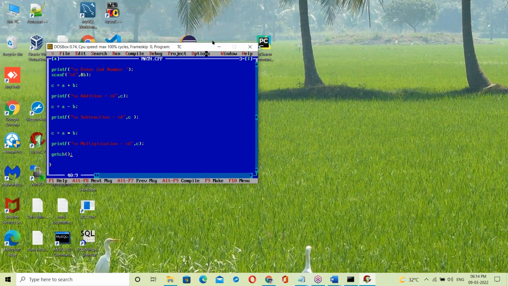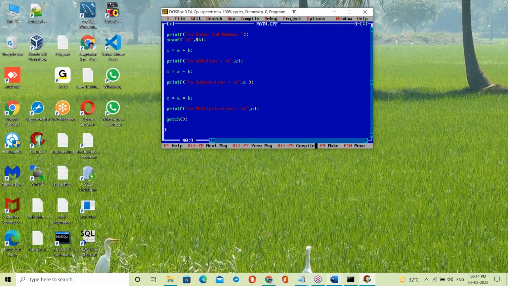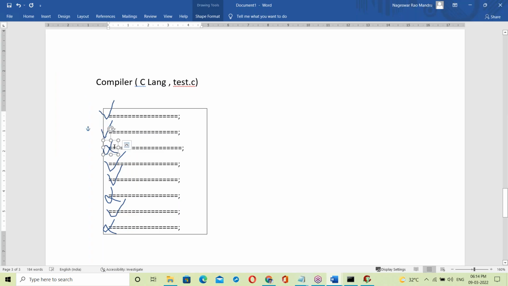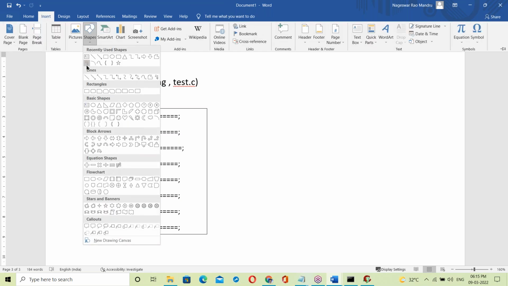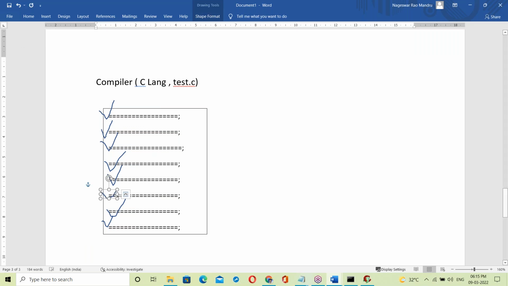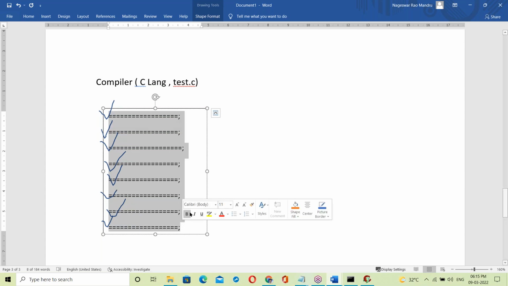After compilation, if there are no errors, what happens here? After correction, if there are no errors, then what happens? Everything is fine. Let us see. The compiler checks all the statements from top to bottom.